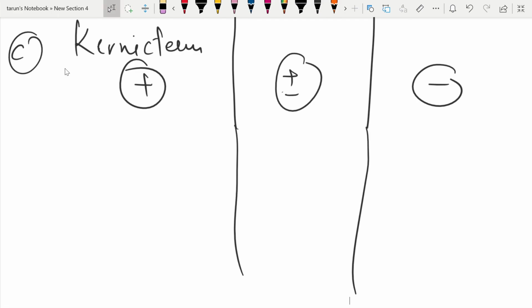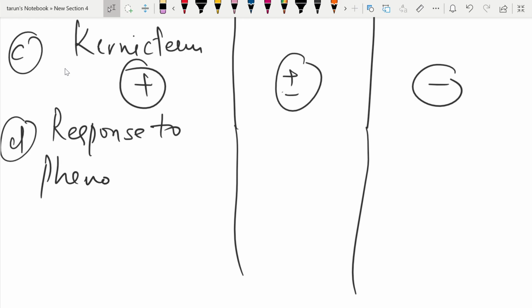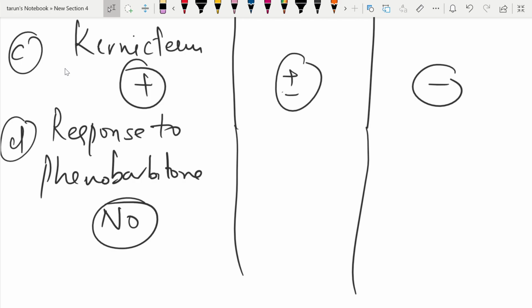Then we'll see the response to phenobarbital. We will see how these patients respond to phenobarbital. Here there is no response since there is no enzyme. Here there is reduction in bilirubin. Here also we can see the bilirubin being reduced after giving therapy with phenobarbital.